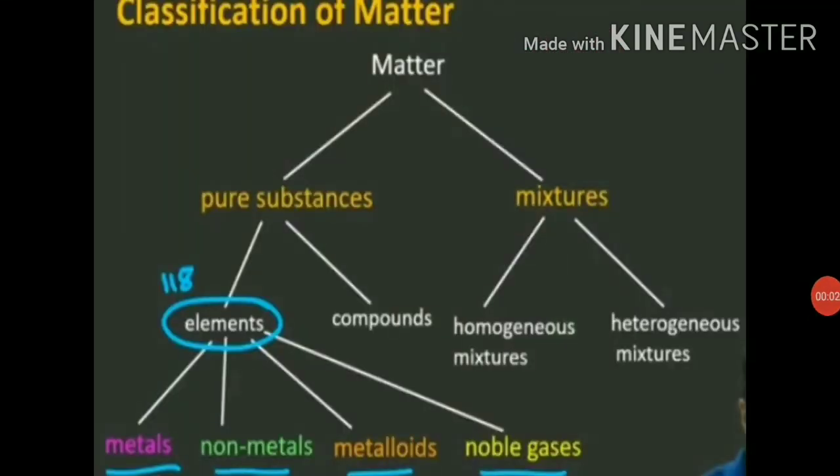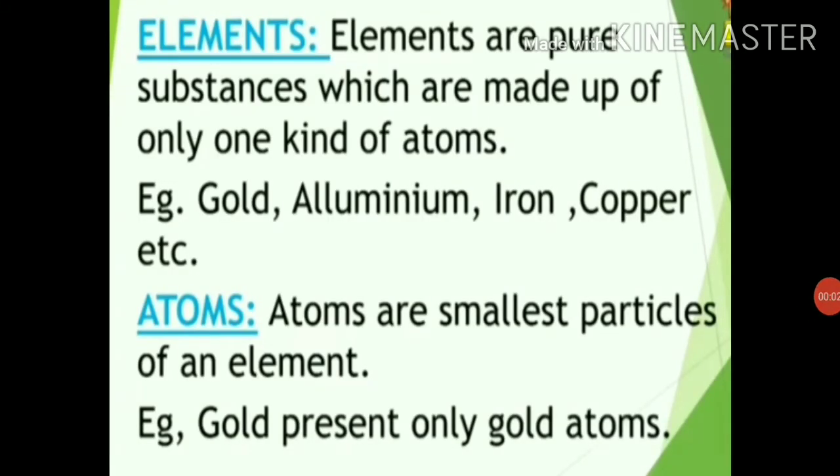So students, we have to focus on elements in this chapter. Now see that element is again classified into metals, non-metals, metalloids and noble gases. There are total 118 elements known to us. So students, let's talk about elements in detail. An element is a substance which cannot be split up into two or more simpler substances by usual chemical methods like applying heat, light and electricity.